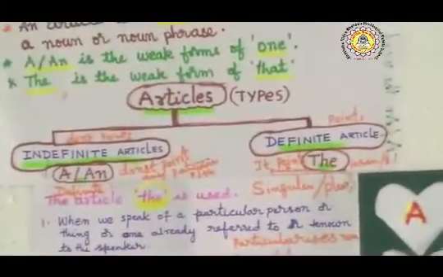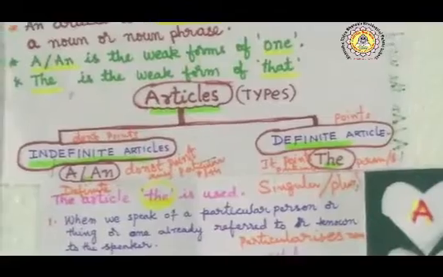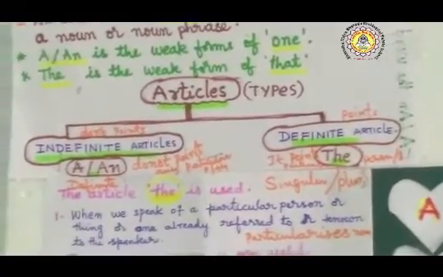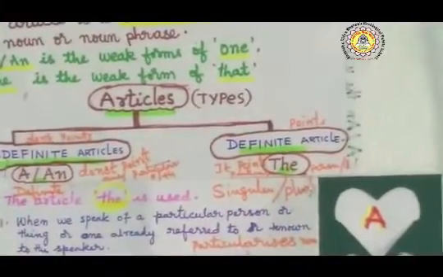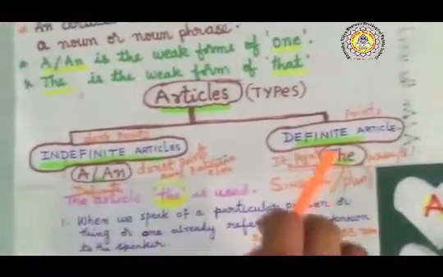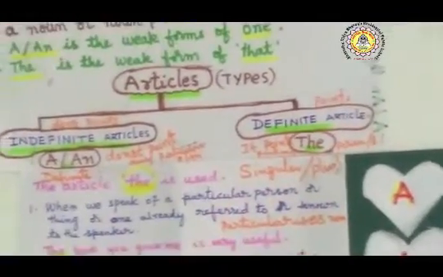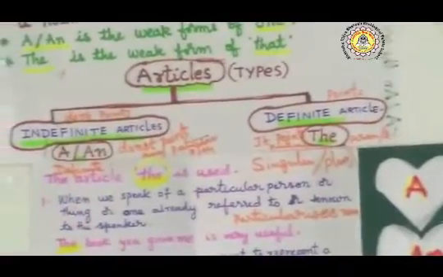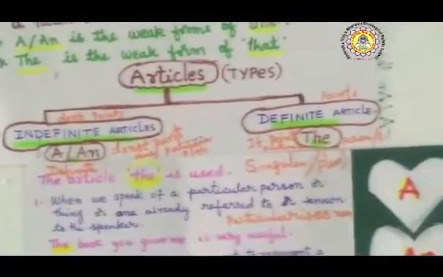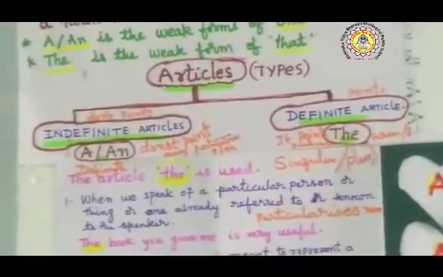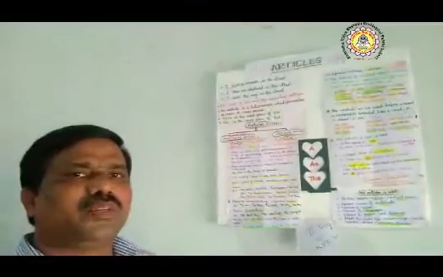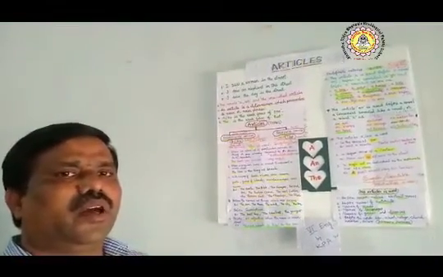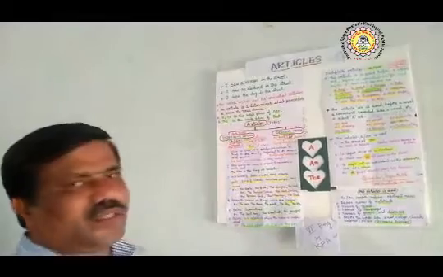A, an, and the are divided into two types of articles: indefinite article and definite article. Indefinite articles are a and an, and the definite article is the. What is the meaning of indefinite article? The articles which do not point to any particular person or thing are called indefinite articles.